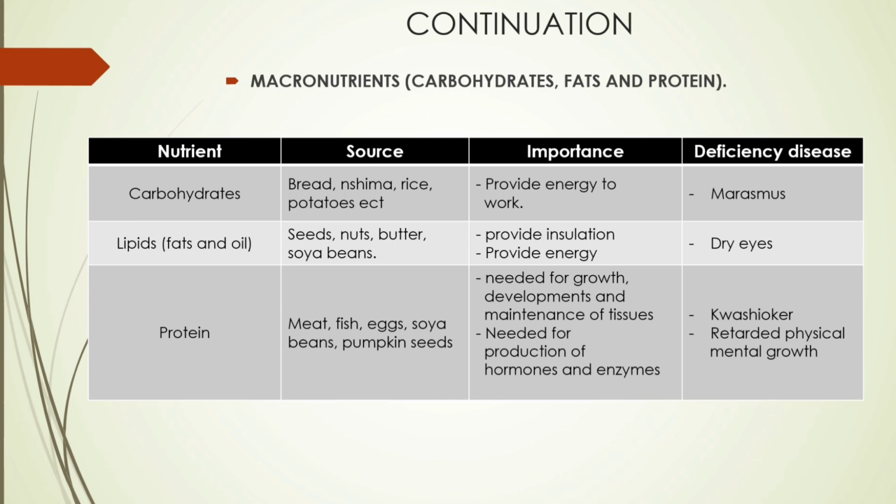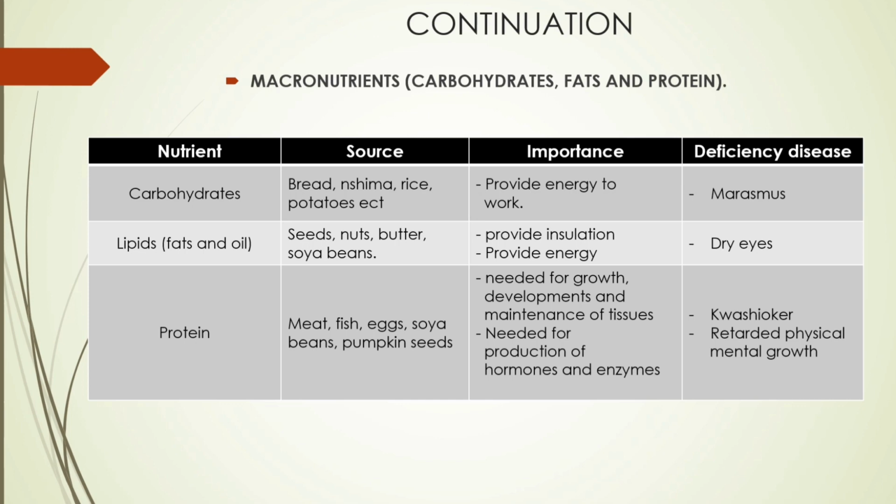We are still on macronutrients. Examples, we said carbohydrates, fats, and proteins. So the chart down here simply shows us 3 types of nutrients: the source, importance, and deficiency. When I say deficiency, I simply mean when such a nutrient is lacking, what will happen to a human body. We start with the first nutrient, carbohydrates. Source, bread, shima, rice, potatoes, etc. Importance, provide energy to work. Deficiency, you end up suffering from a disease called marasmus. I've provided a picture in the next unit. You'll be able to identify marasmus.